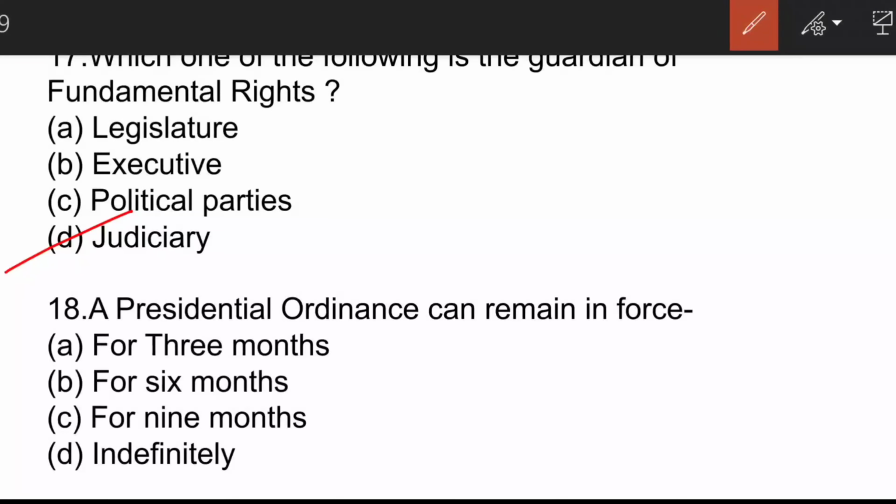The next question is, a presidential ordinance can remain in force for? The correct answer is option B, for 6 months. At a stretch, it can remain in force for 6 months and 6 weeks. It is issued only when one of the houses is not in session. An ordinance cannot be brought to bring in constitutional amendment. It is contained in Article 123 of the Constitution.